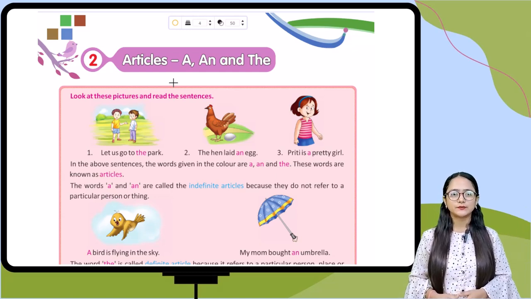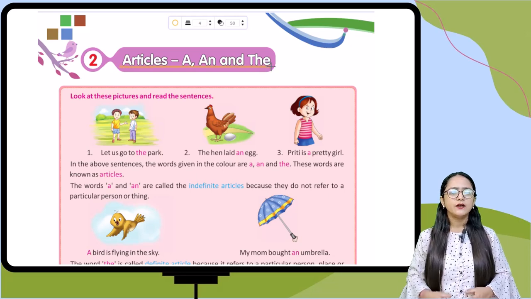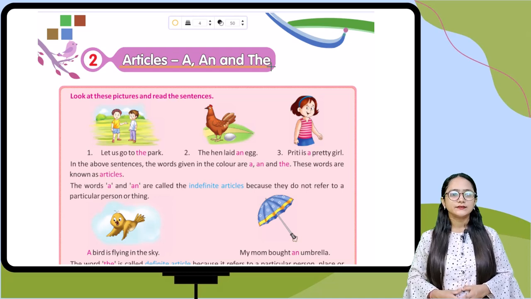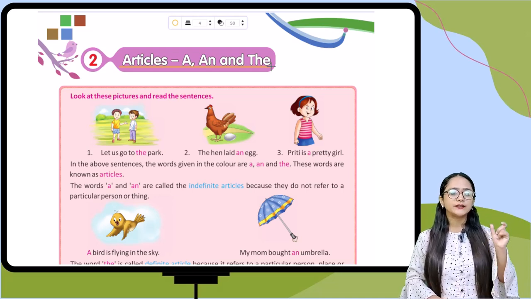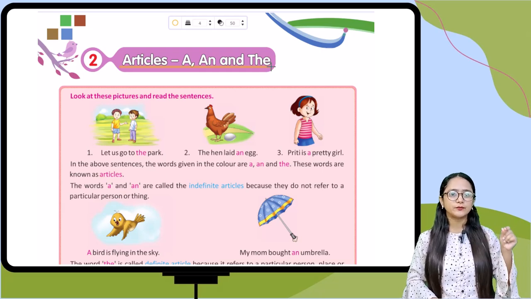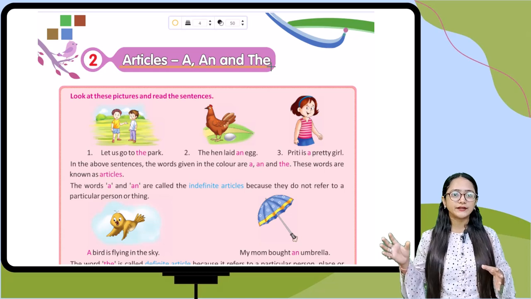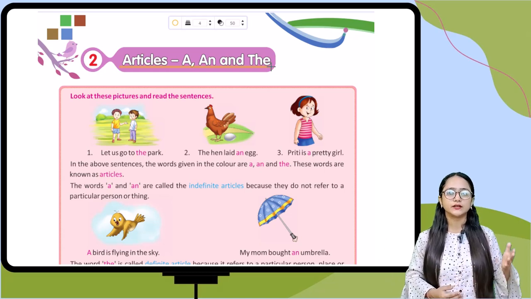So now let's move into the new chapter, that is articles, a, an, and the. We have already studied articles in the previous classes: when a word contains a consonant sound, you have to put a in front of that word. But if the word contains a vowel sound, then you have to write an. And if there is a definite kind of word, then you have to use the.